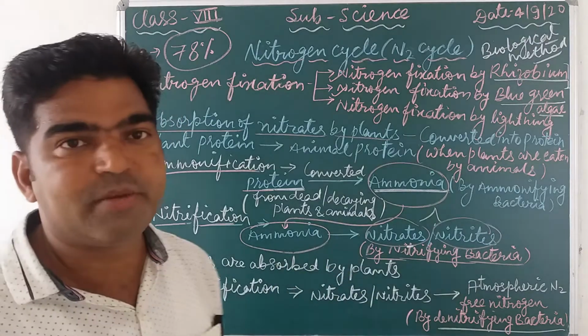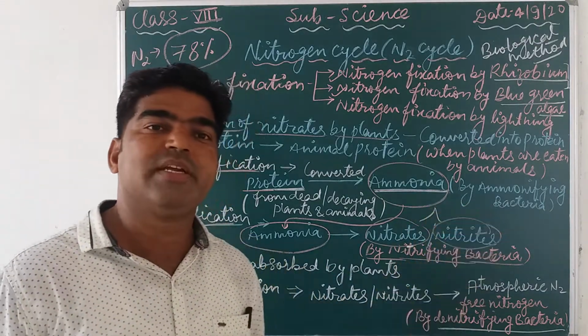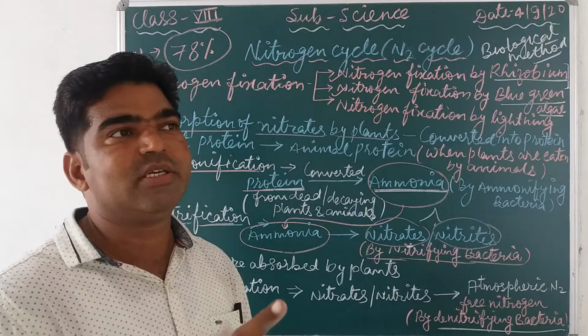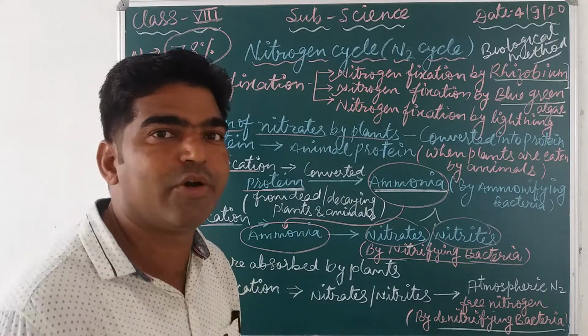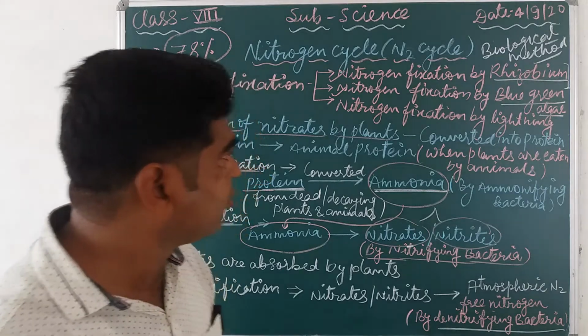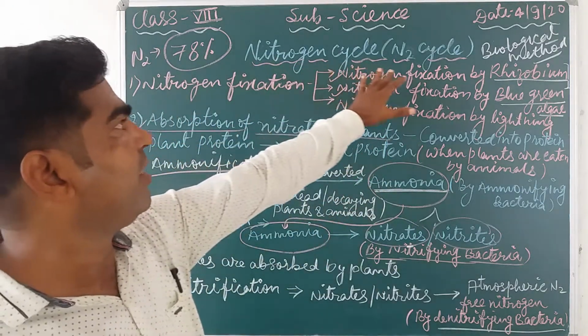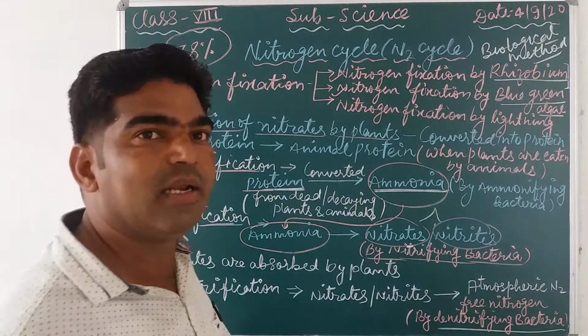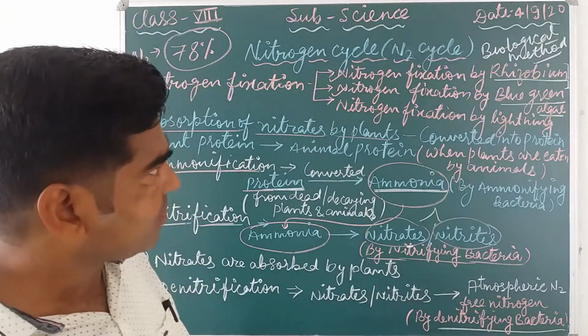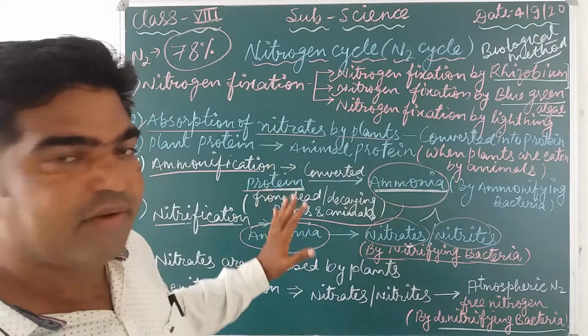So the whole amount of nitrogen is fixed or constant in the atmosphere. This type of cycle is going on in nature. Okay, so this is all about the nitrogen cycle, or N2 cycle. It's a type of geochemical cycle. I think it's clear for everyone.